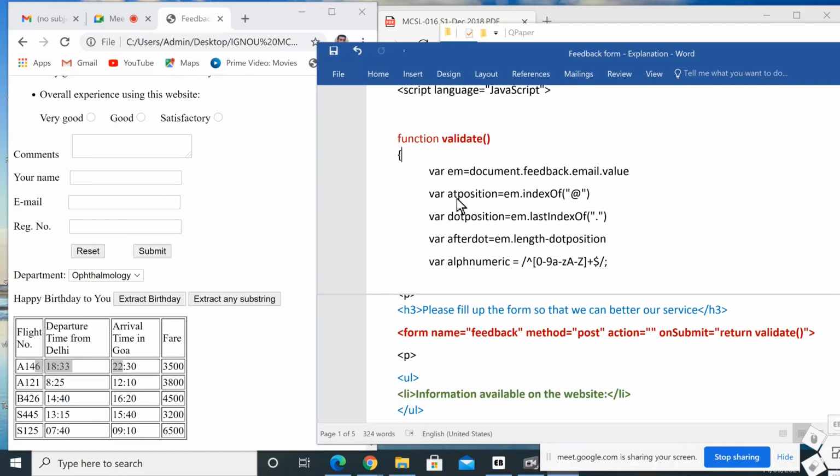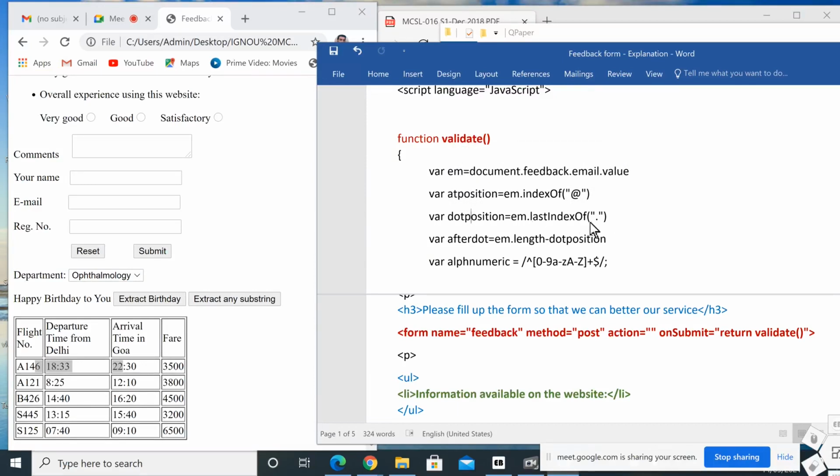The next one is at position, which we use for validating the at the rate symbol in the email. There should be an at the rate symbol in the email. So at position equal to em dot index of at. What is this em? The content in the email part, that is em. So em index of at means the first occurrence of the at the rate symbol. The position of the first occurrence of the at the rate symbol will be stored in the variable at position.